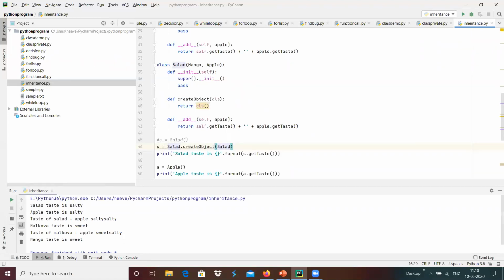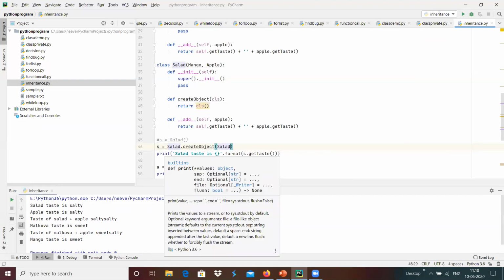We can create an object indirectly over here, something like salad dot create object, that we can call, and we provide this class as an argument. The salad is the class we are providing as the argument. Using that, we can create the class object internally and provide it to the variable s.